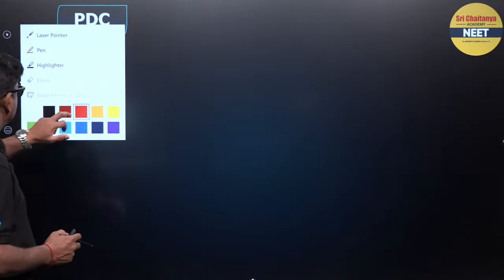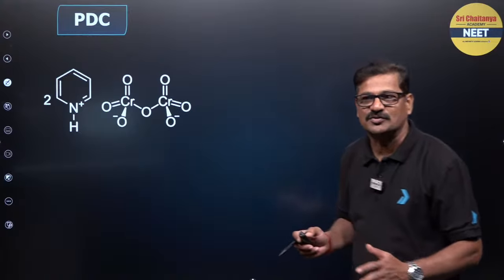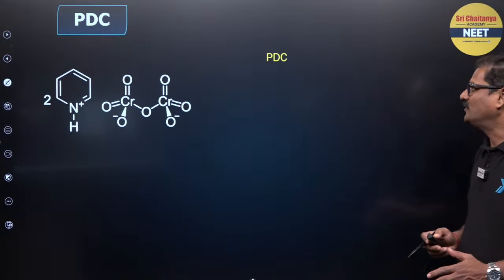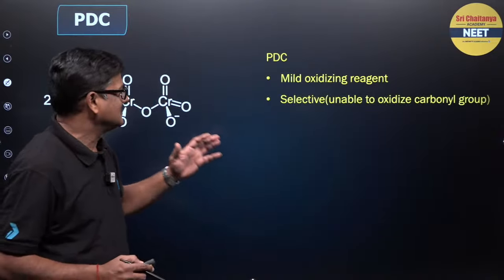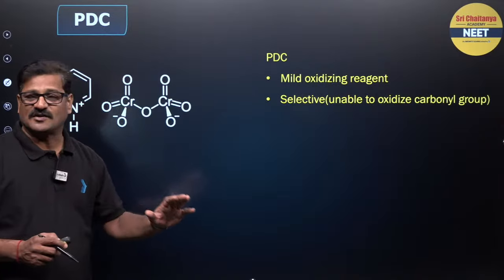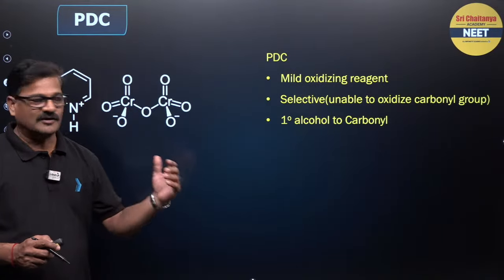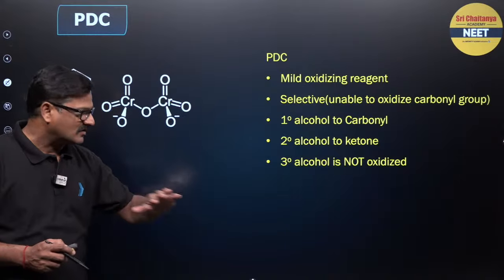This is the details about the PCC and PDC. PDC is the pyridinium dichromate and here it is equal to PCC. Now you can see this is a mild oxidizing agent and it is selective, unable to oxidize carbonyl group. Primary alcohol is converted into carbonyl, secondary alcohol is converted into ketone, tertiary alcohols are not oxidized.